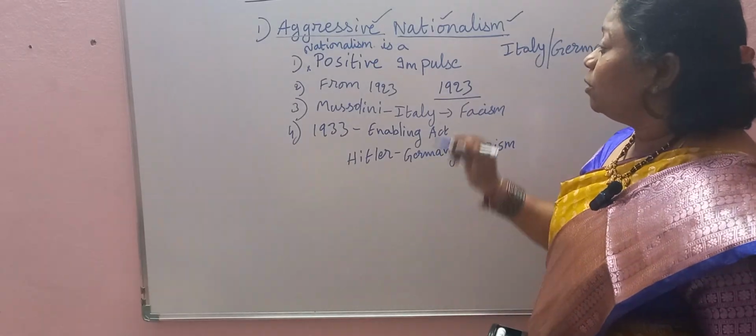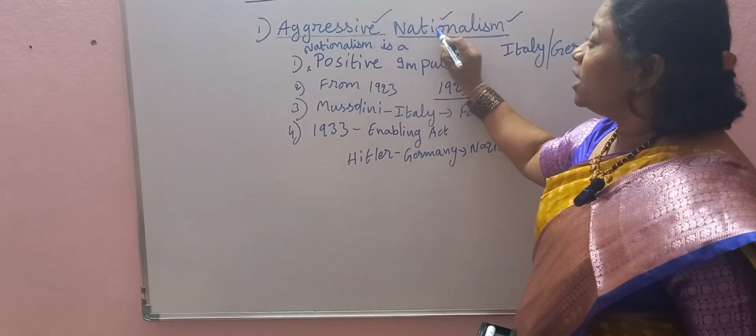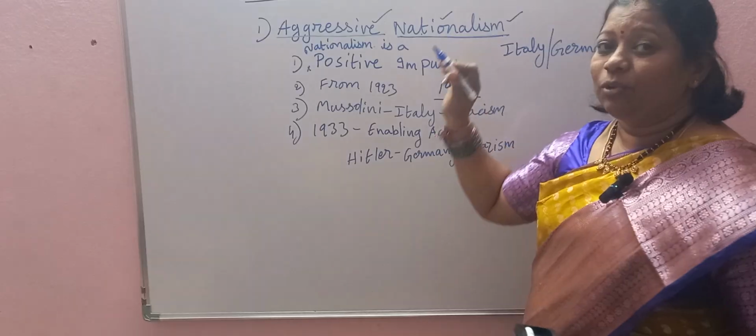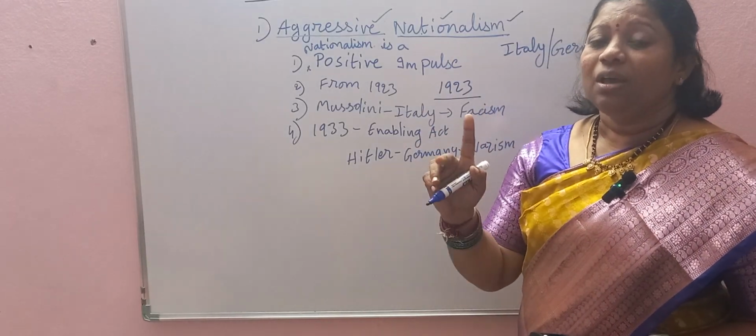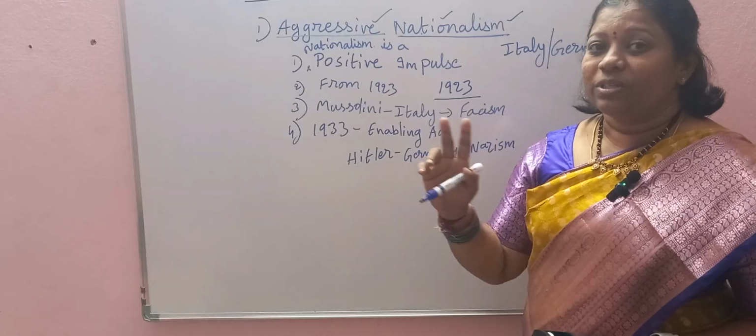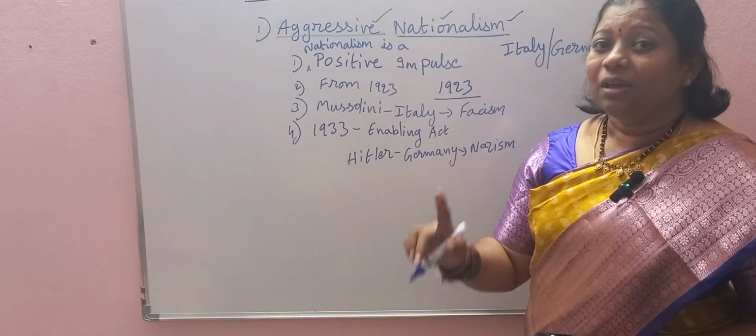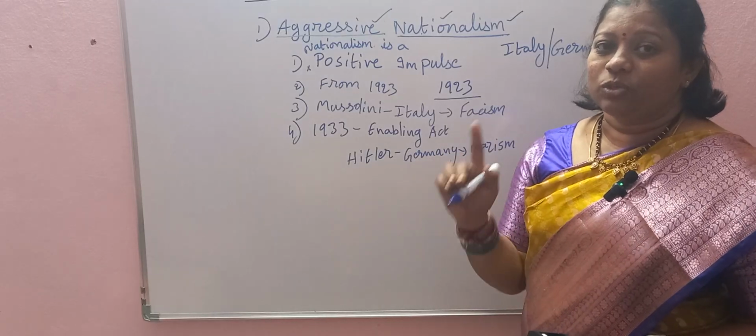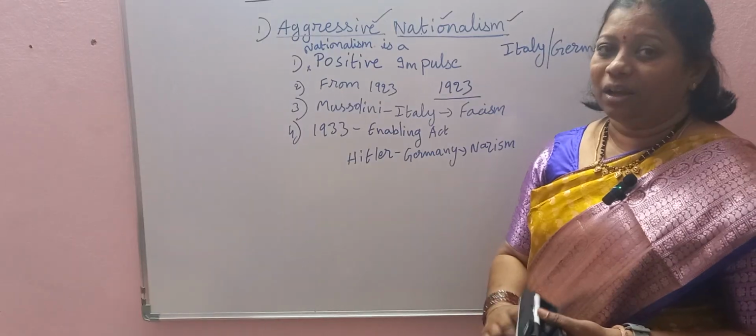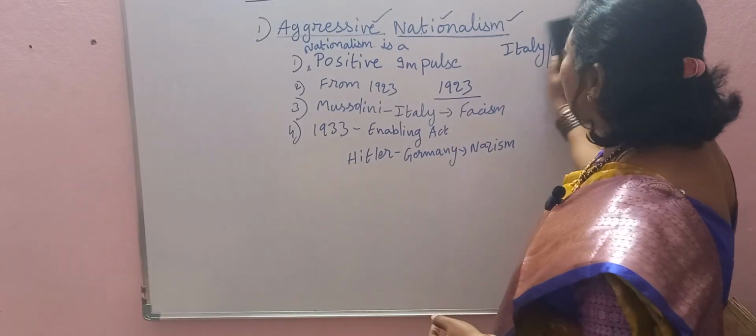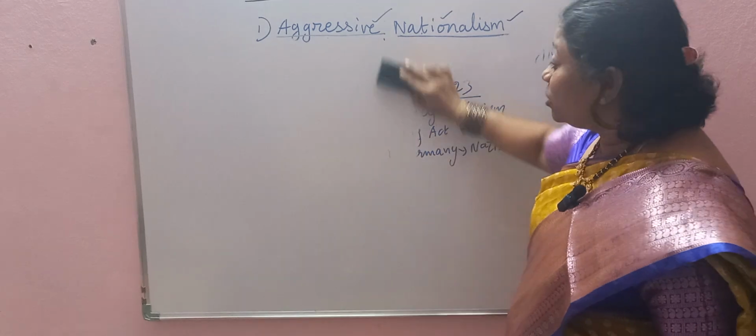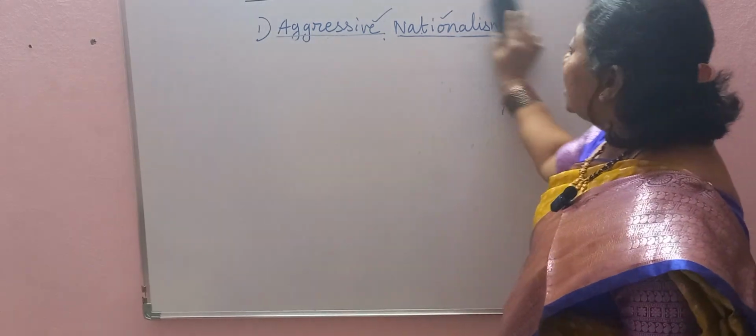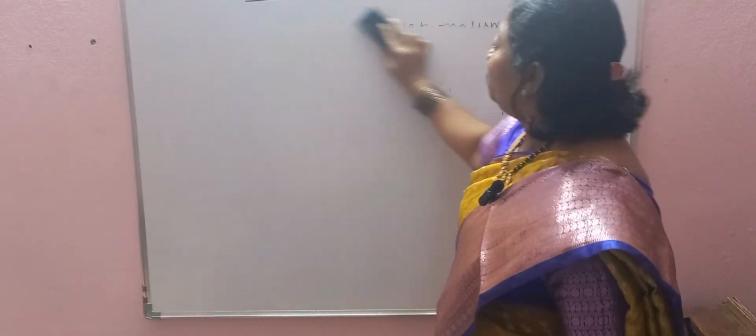So here children, you have to remember, aggressive nationalism means immediately you have to get into your mind two countries. One is Germany, Hitler, Nazism. Second one is Italy, Mussolini, fascism. So this you should get in your mind. So this is the first cause which led to World War I as well as World War II especially. And the second cause is imperialism.